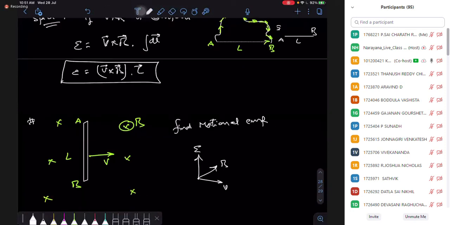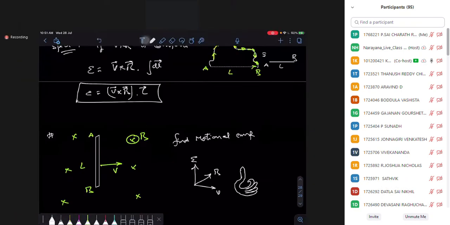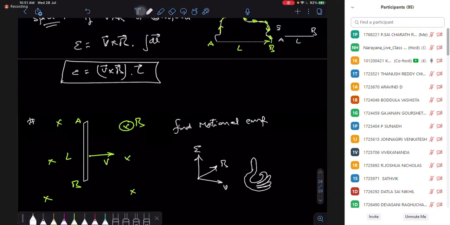That is a simple thumb rule we can apply once again.